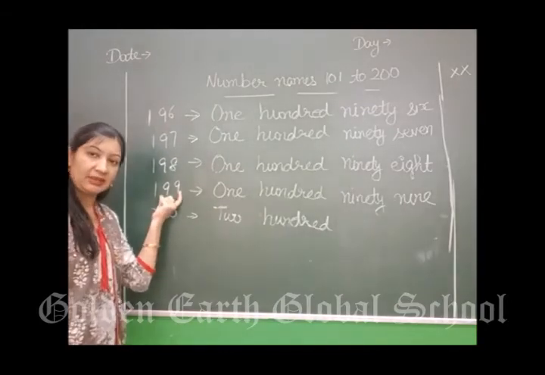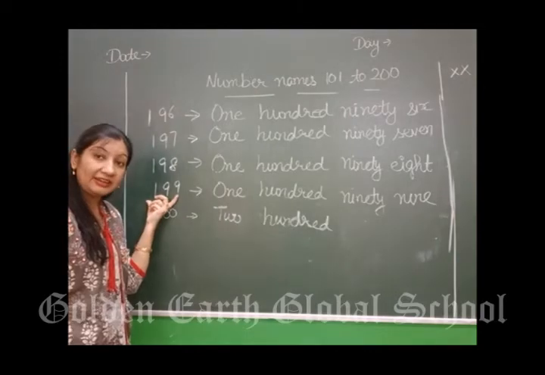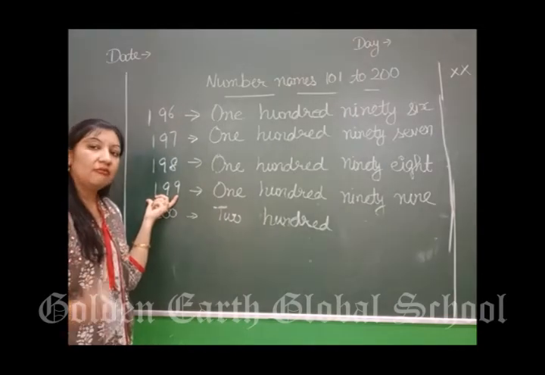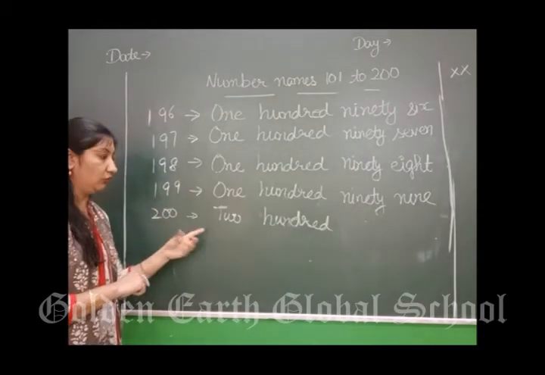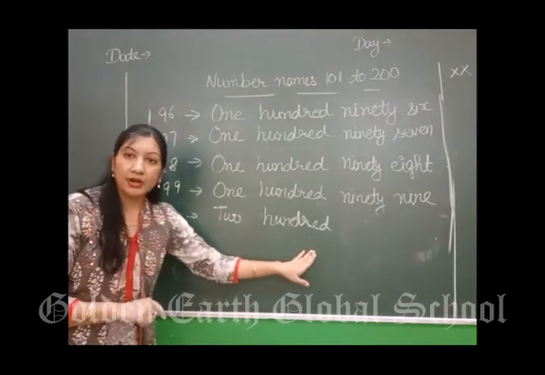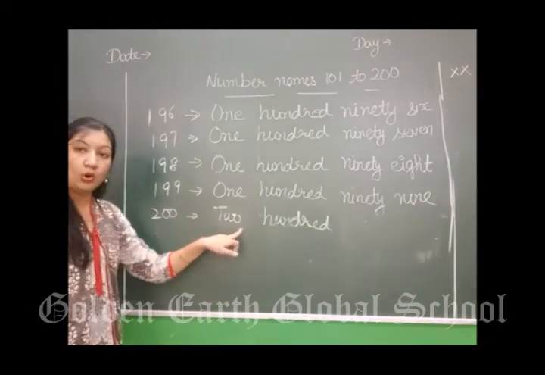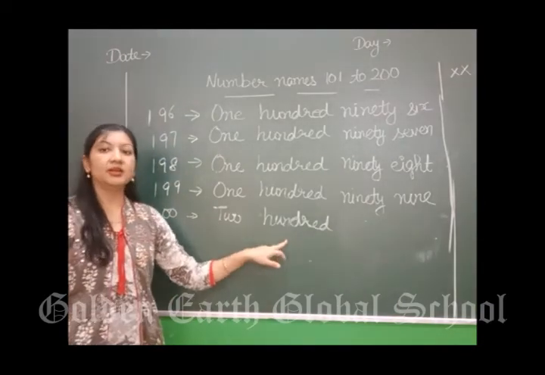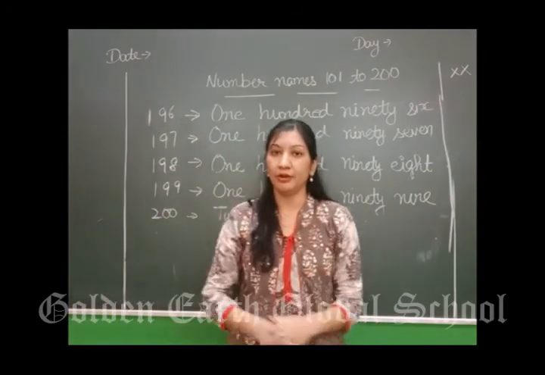99 के बाद क्या आता है? 100 आता है, but 100 तो हमारे पास ऑलरेडी है, it is 199. 1 के बाद क्या आता है? 2. So this is 200. How will we write it? 200. This is 200. Right? In this way, you have to do the number names from 101 to 200 in your notebooks.